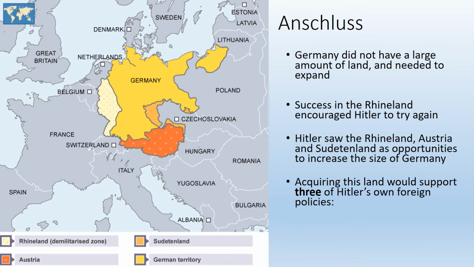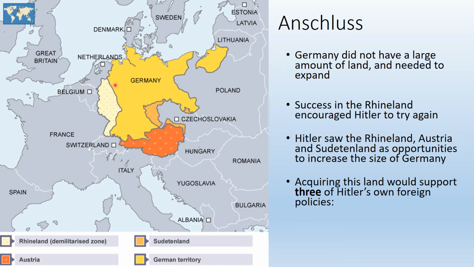So now looking at Anschluss in detail, Germany didn't have a very large amount of land, and we can see that from the map here. A lot of this land was actually taken away under the Treaty of Versailles. But success in the Rhineland encouraged Hitler to try again. He learned in 1936, if I go ahead and just invade the Rhineland, people aren't going to stop me. They'll do nothing about it. So he saw this as an opportunity to go into Austria and later into the Sudetenland.